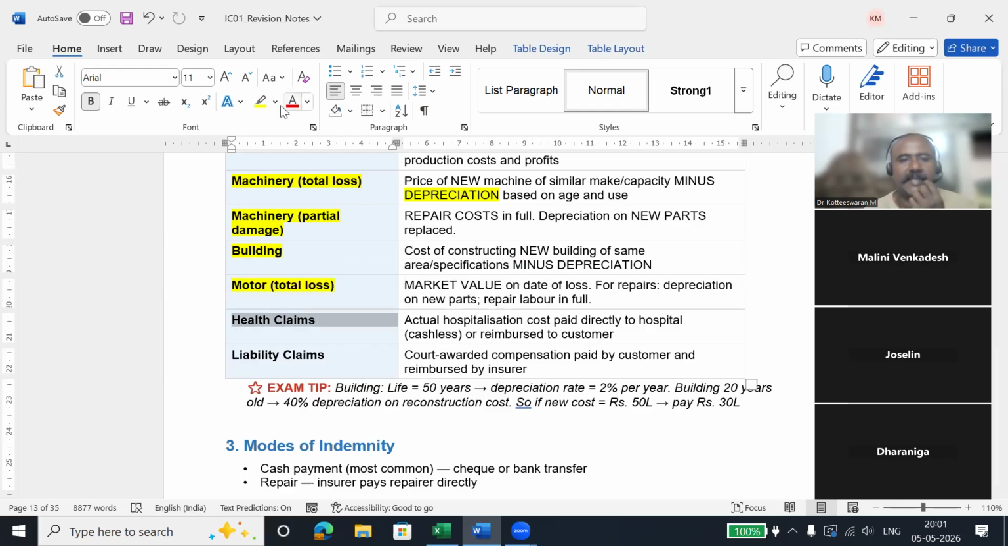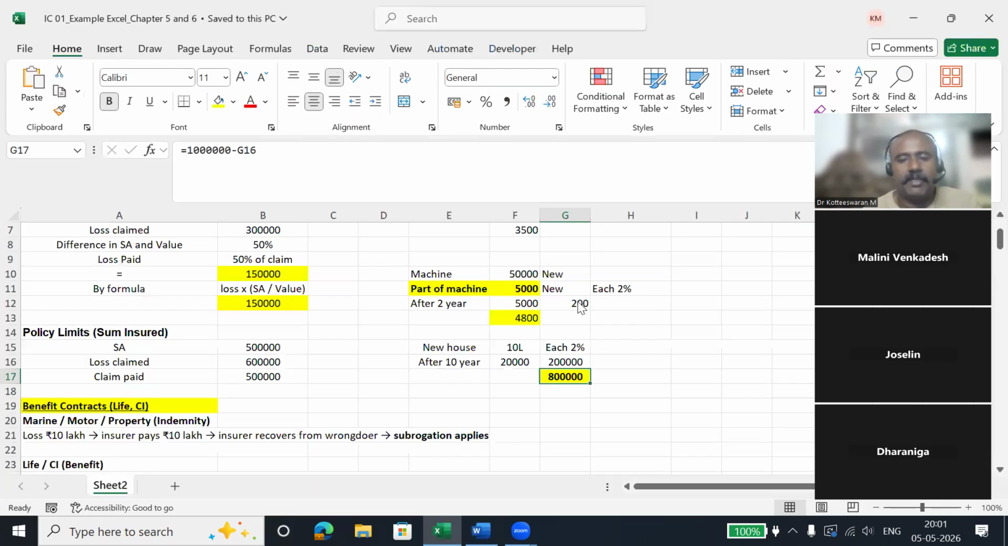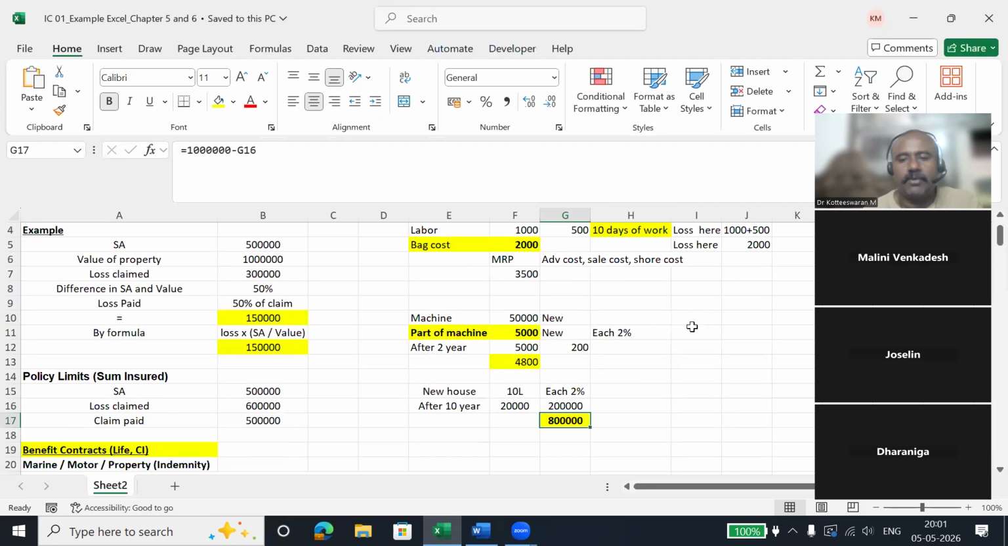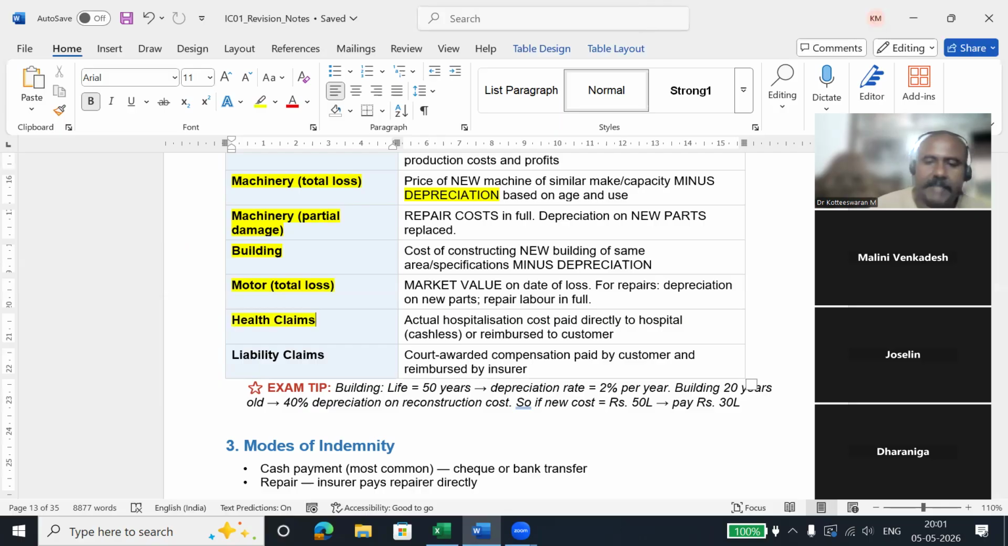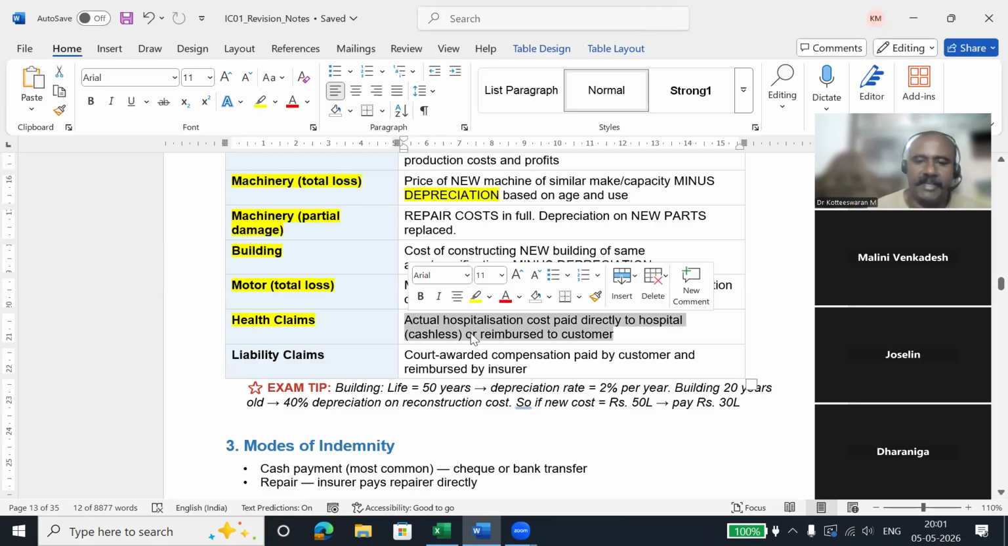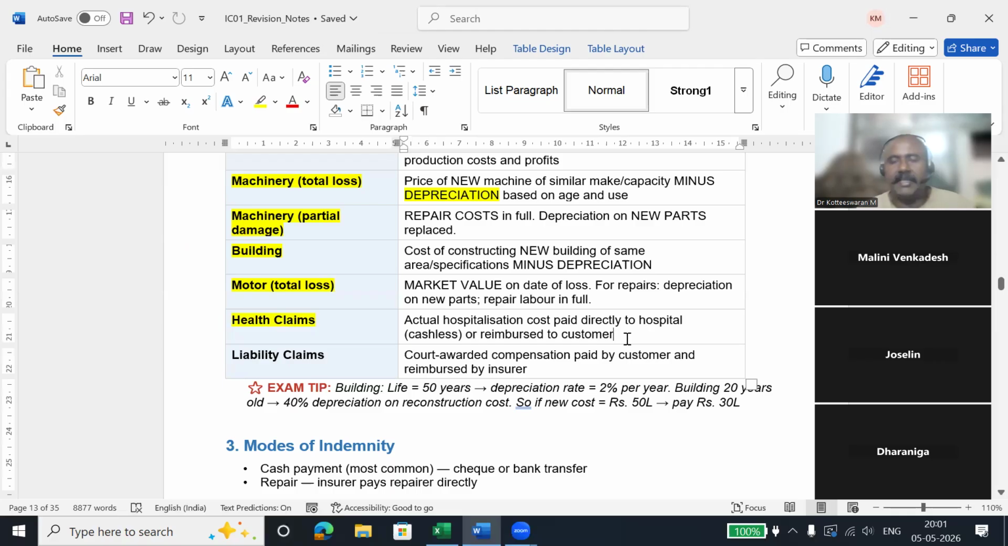So health claims. Health claims has an indemnity. Health claims is mediclaim policy. Mediclaim policy is whatever amount I am paying for the hospital, the same amount we need to give the bills to the insurance company, they will reimburse it. Or in case of cashless hospitalization, they will cover only the bills.